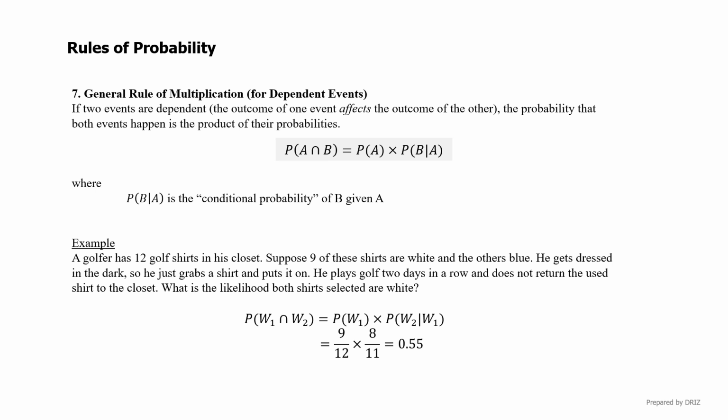Okay, so the first pick is the probability of white, which is 9/12. After the first pick, there are 8 white shirts left, and the total number of shirts is now 11. So the probability of the second pick being white is 8/11. To find the probability that both shirts selected are white, we multiply 9/12 times 8/11, which gives us 0.55. This shows that the first selection affects the second because the shirt was not replaced, making it dependent.